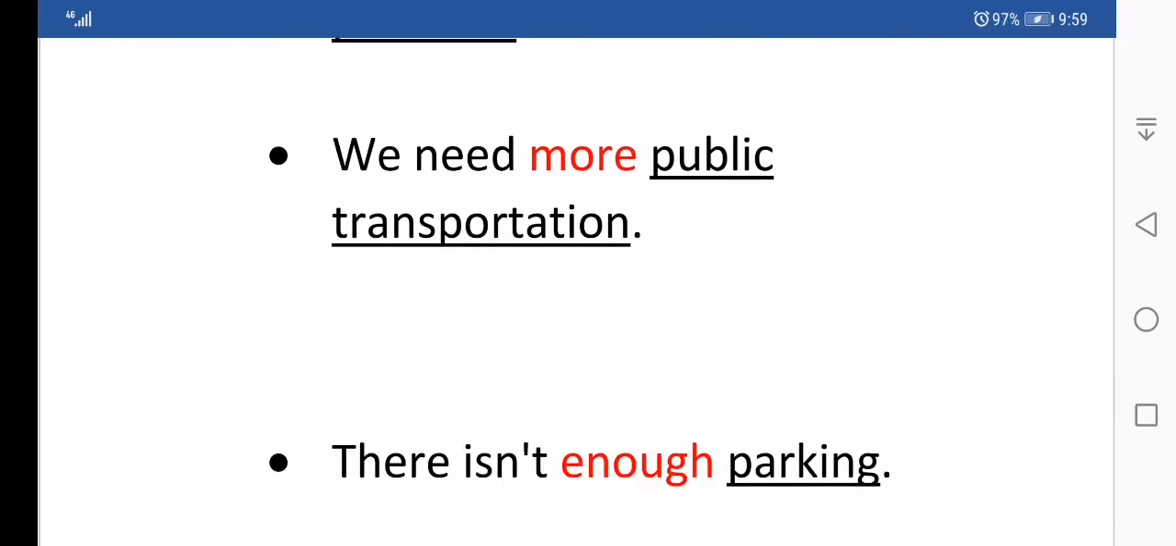We need more public transportation. So if the public transportation is not enough, we need more public transportation. So public transportation is uncountable. We say we need more public transportation.